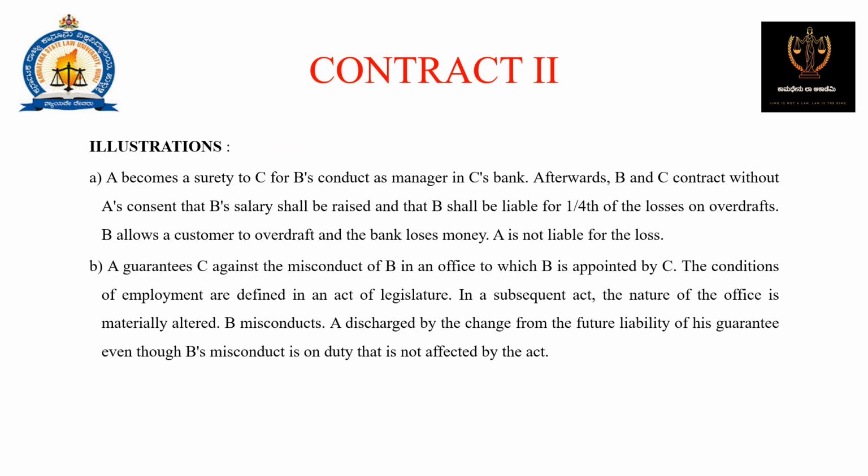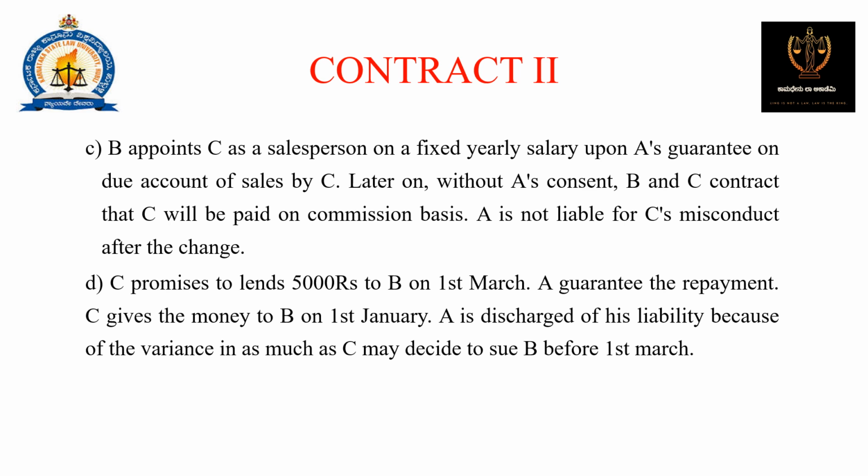Illustration. A becomes a surety to C for B's conduct as manager in C's bank. Afterwards, B and C contract without A's consent that B's salary shall be raised and B shall be liable for 1/4 of the losses on overdrafts. B allows a customer to overdraw and the bank loses money. A is not liable for the loss. Okay, you can go through any number of illustrations. It's not one or two, there are so many illustrations.